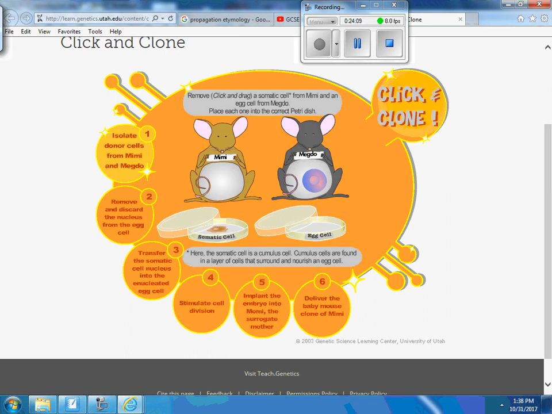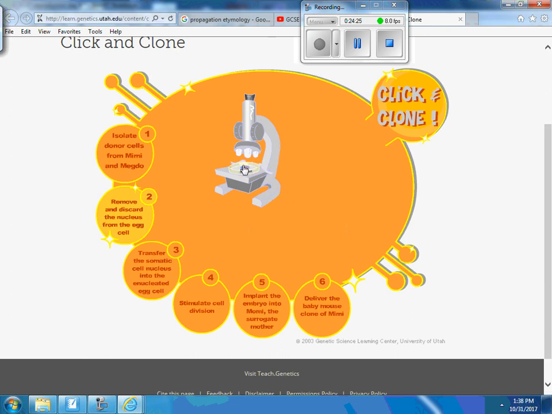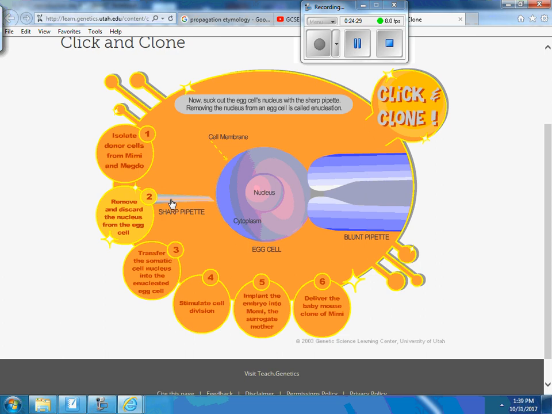What percentage of DNA is in Mimi? In her somatic cell, Joseph, yes. 100%. We're taking Megdu's egg cell. What percentage of DNA is in Megdu's egg cell? Only 50%. But now, what are we going to do to Megdu's egg cell? We're taking out the nucleus. Suck it out. Let's go.